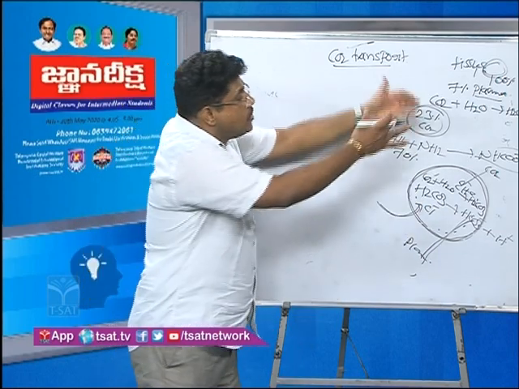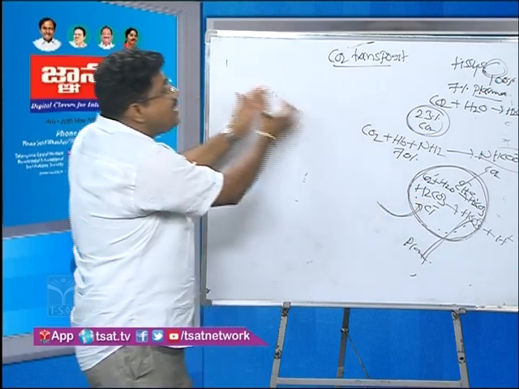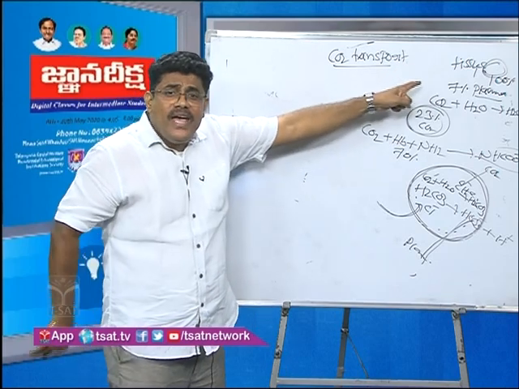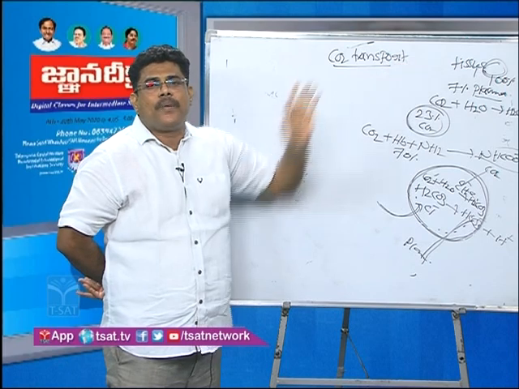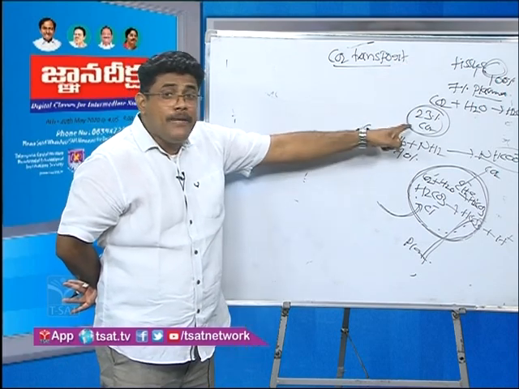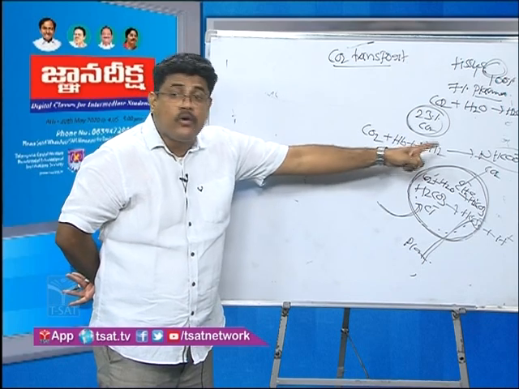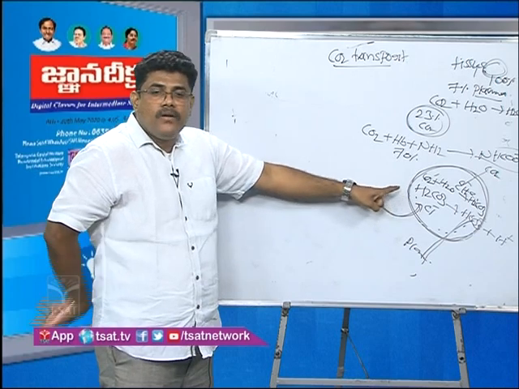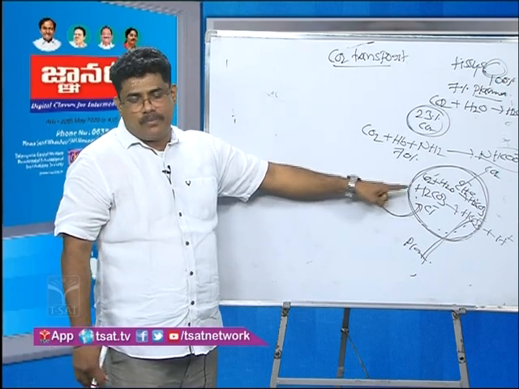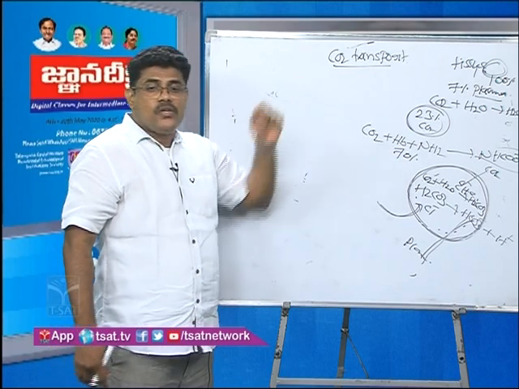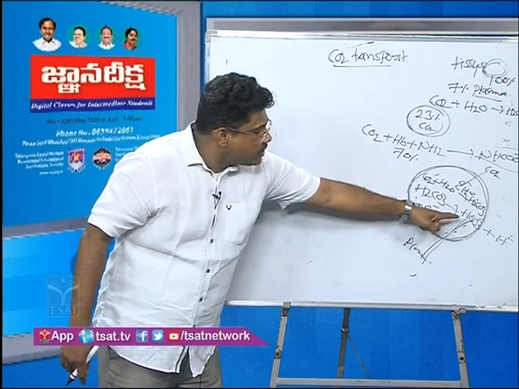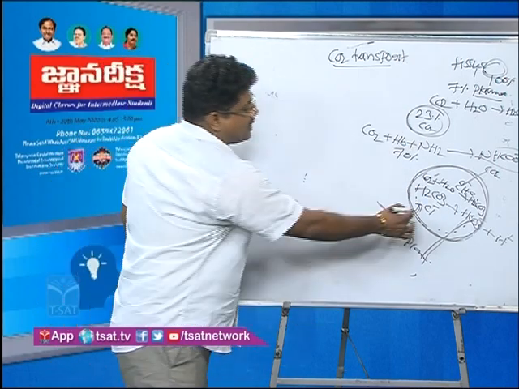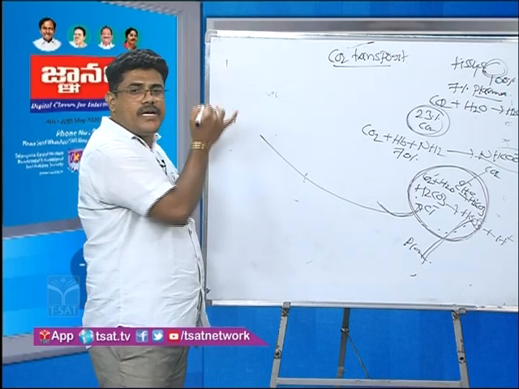Finally, 100% of carbon dioxide enters the lungs through three ways. One way is 7% of carbon dioxide transported through plasma. Next, 23% of carbon dioxide is transported through the carbamino group. And 70% of carbon dioxide is transported as bicarbonates, through H2CO3, where the chloride shift occurs. You understand my point? Finally, 100% of CO2 enters the lungs.